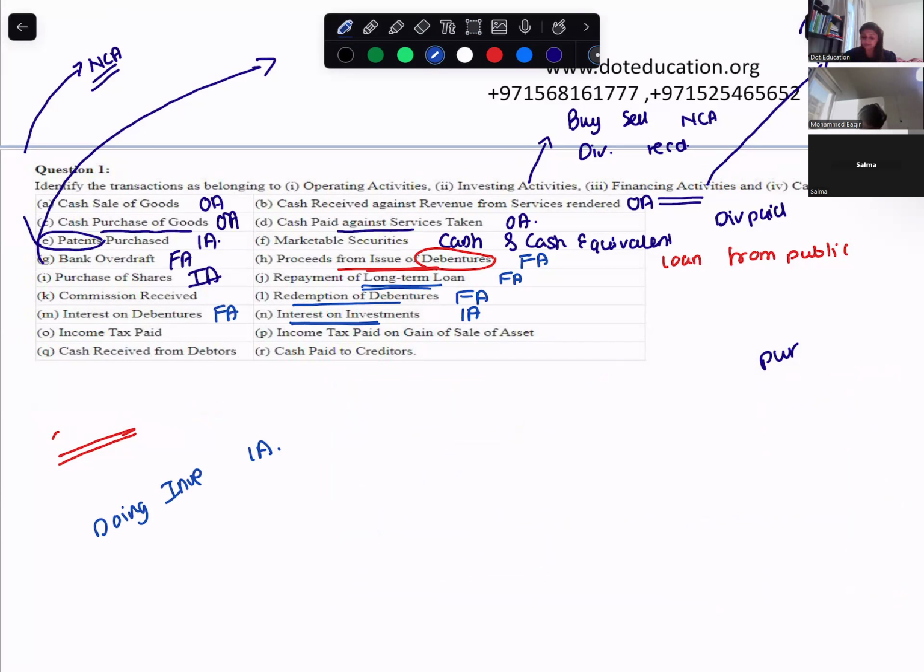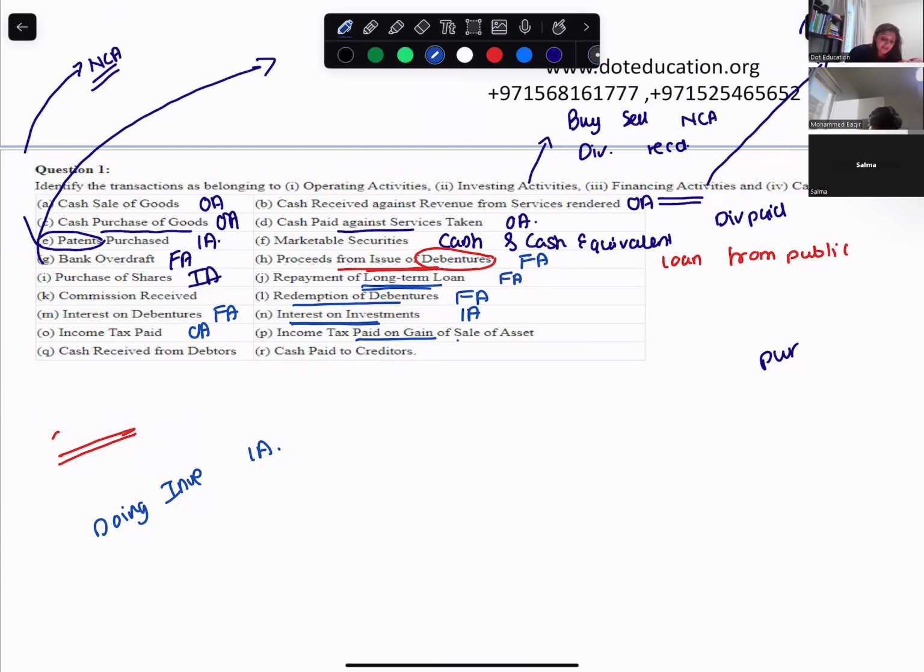Income tax paid. Which income tax paid. Operating, because you're doing your day-to-day operations and earning money, you have to pay income tax. Okay. I like this.